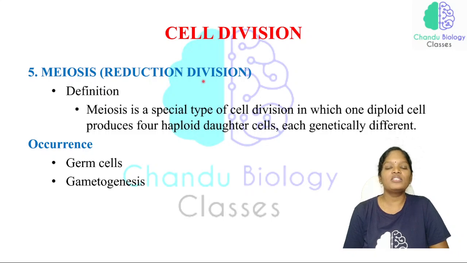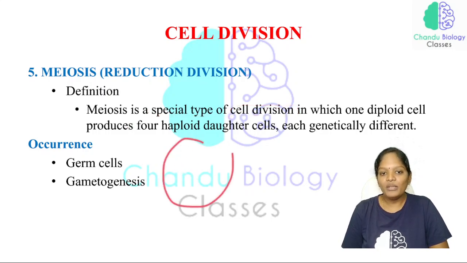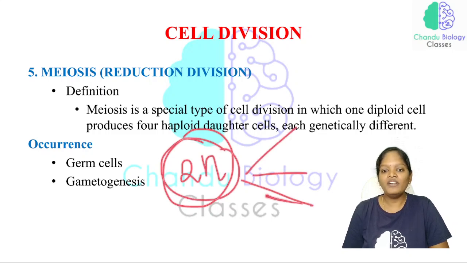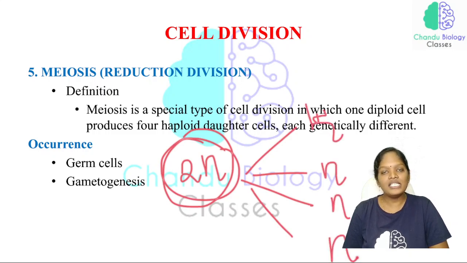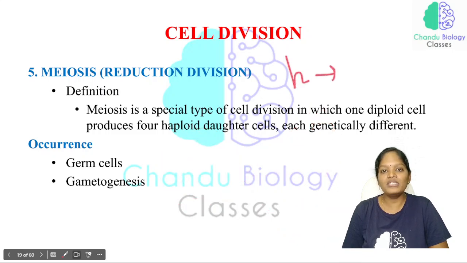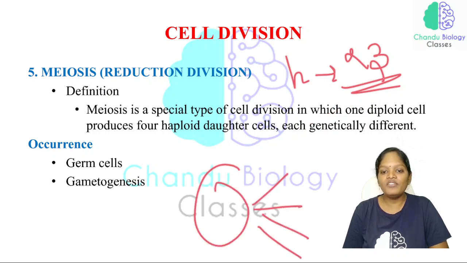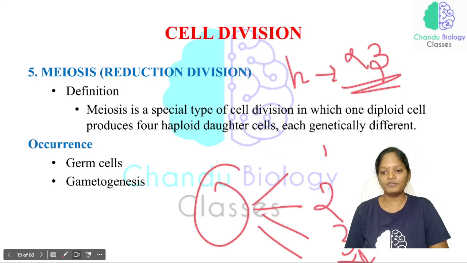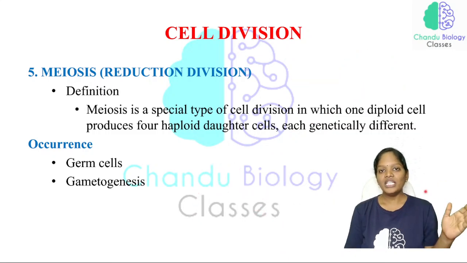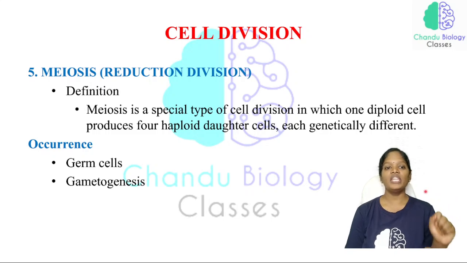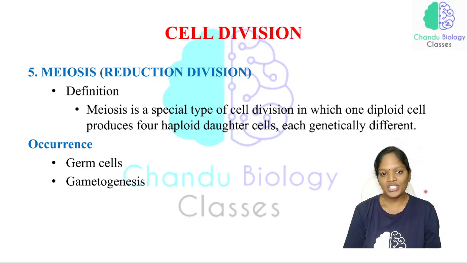Now why this meiosis is called a reduction division, we are going to discuss. See, meiosis is a special type of cell division, in which one diploid cell, that is with 46 chromosomes, is divided into 4 haploid cells. Which means what? 46 is considered diploid and haploid means 23 chromosomes, and one cell in meiotic division will be divided into 4 cells. So just see here, the mitotic cell division is also called an equational cell division, and the meiotic cell division is also called a reduction cell division.